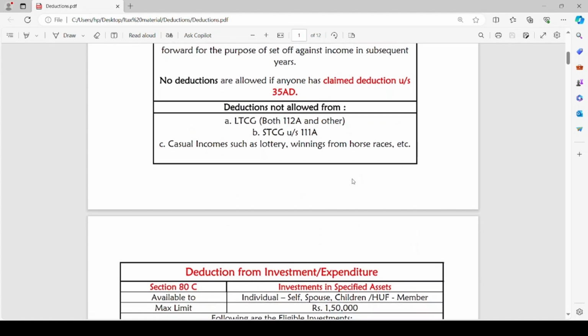Also, deductions are not allowed from long-term capital gains under section 112A or 112, short-term capital gains under section 111A, and also casual income such as lottery, winning from horse races, betting, gambling, etc. From such incomes, deductions are not allowed.